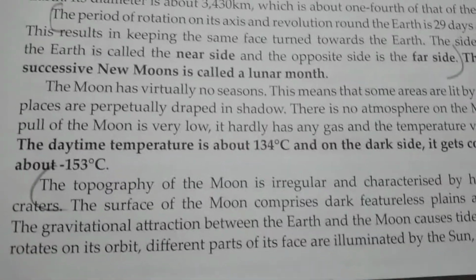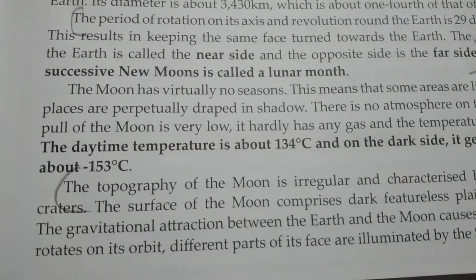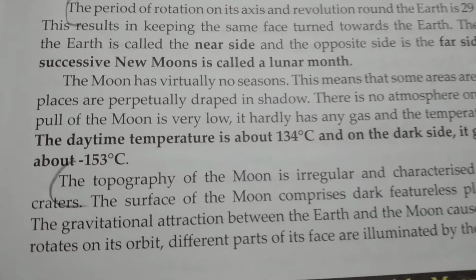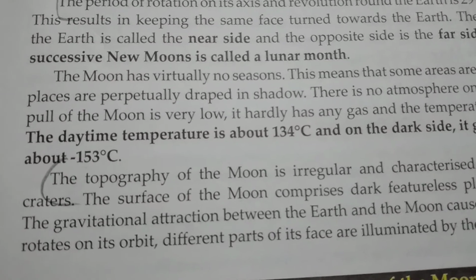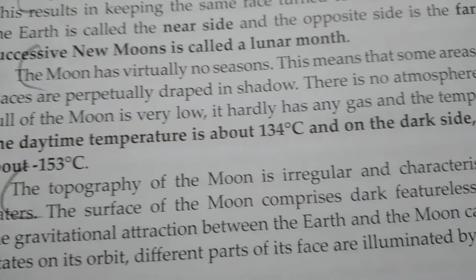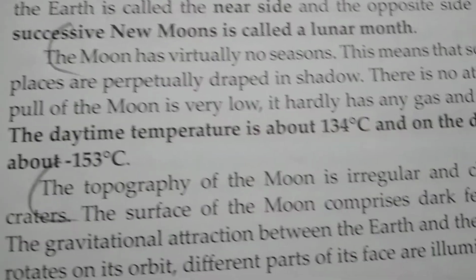Now the next question related to moon is, give a brief account about the temperature conditions of the moon. Give a brief account about the temperature conditions of the moon. So this answer is starting from here and we will write like this. The moon has virtually no seasons. This means that some areas are lit by the sunlight and the other places are perpetually draped in shadow.